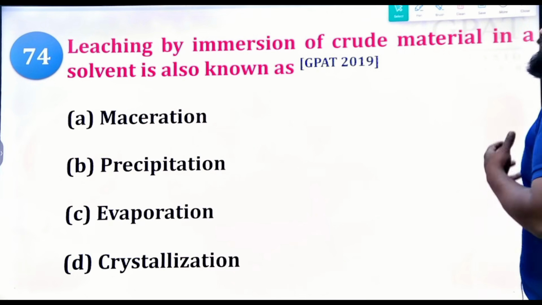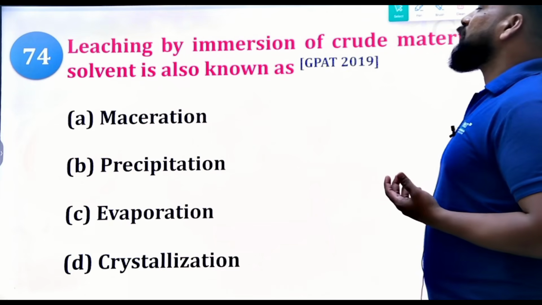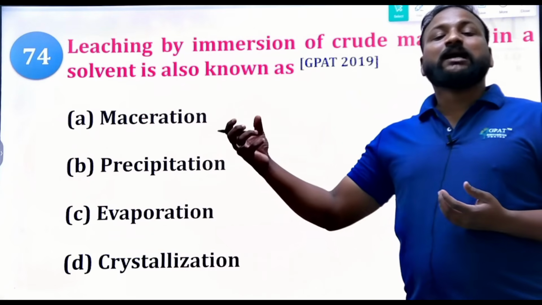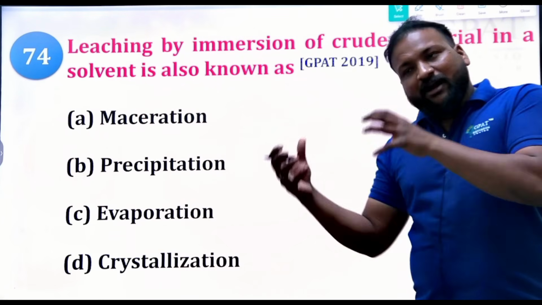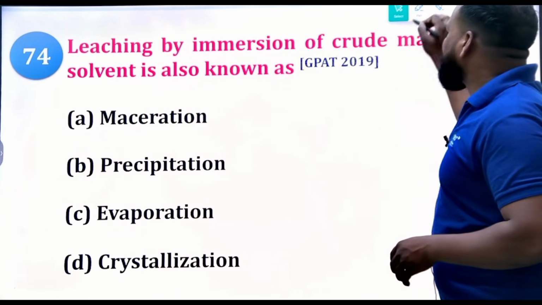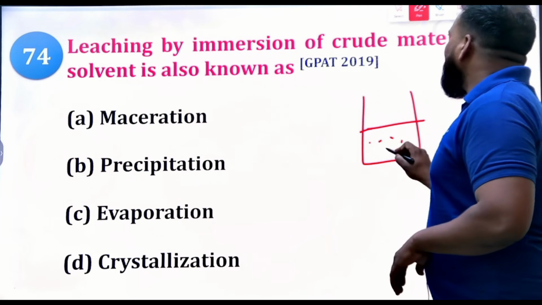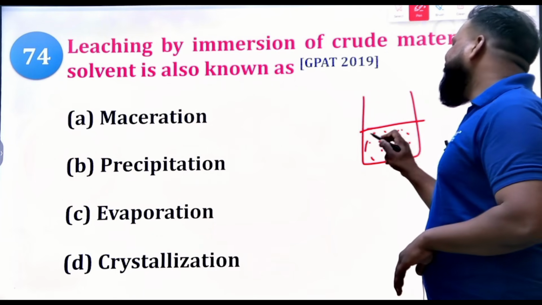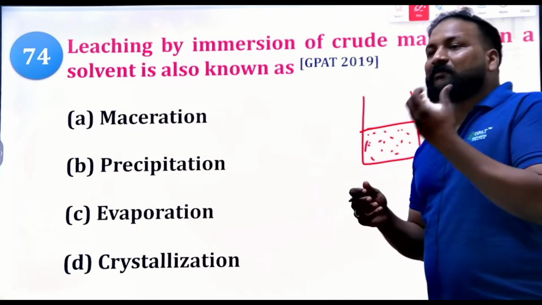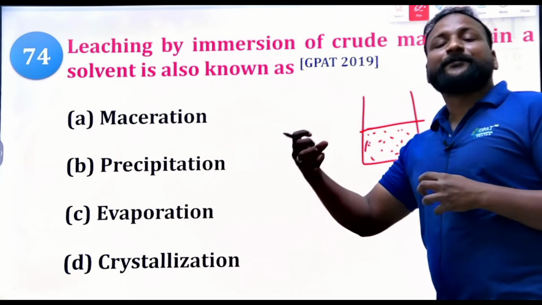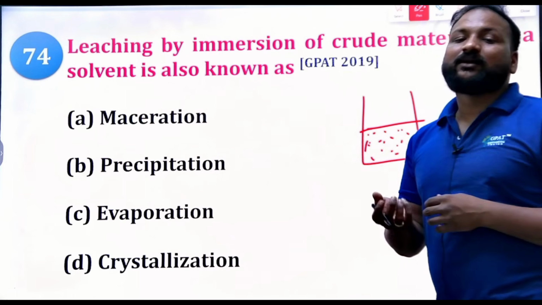Next, leaching by immersion of the crude drug material in solvent is also known as? Leaching means that after adding the solvent to the crude drug, without any heat or any mechanical process, the drug leaches out from the cells of the plant drug.